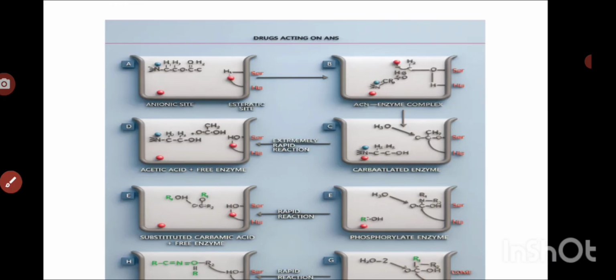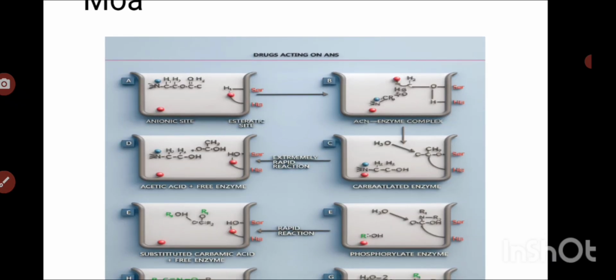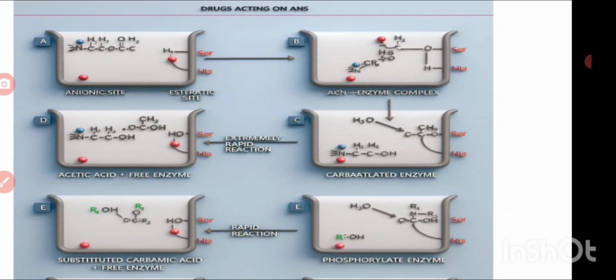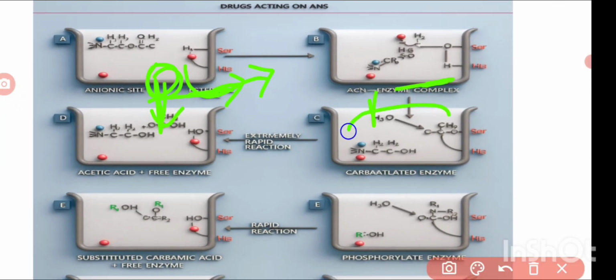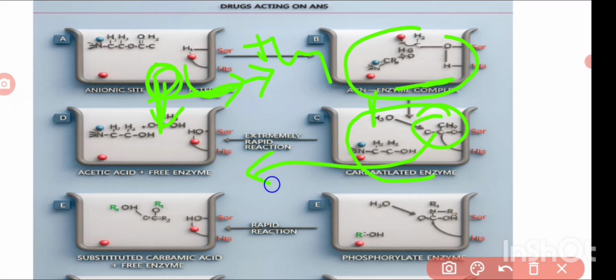The acetate remains bound, which causes acetylation of the enzyme. This acetylated enzyme rapidly undergoes hydrolysis, so the acetic acid is rapidly removed. It takes a hydroxyl group, the serine takes back a hydrogen, and the enzyme is rapidly free from acetylcholine, so it can degrade more acetylcholine.